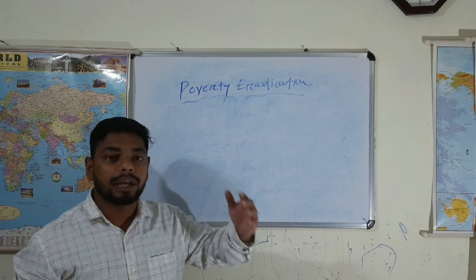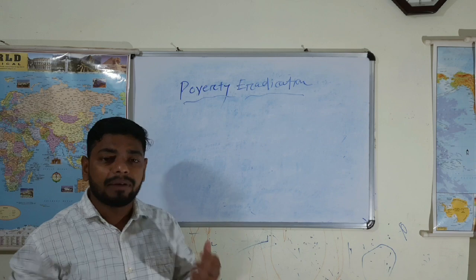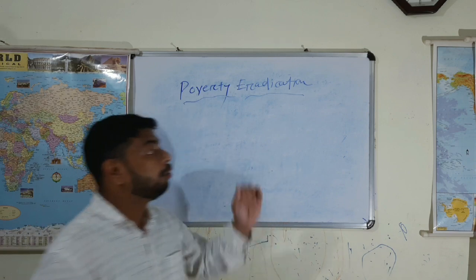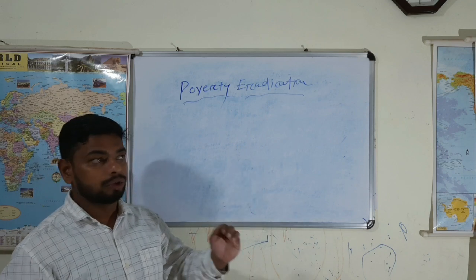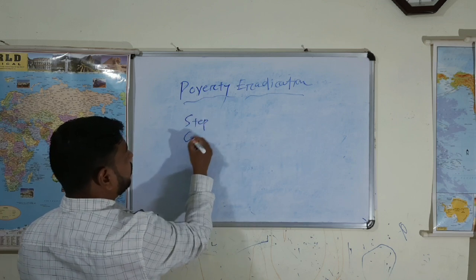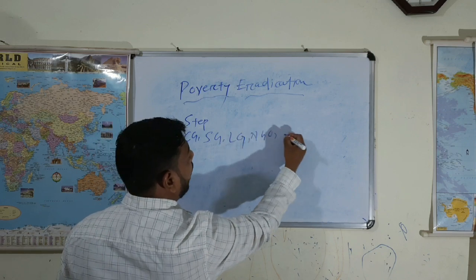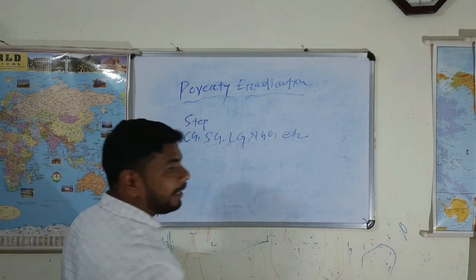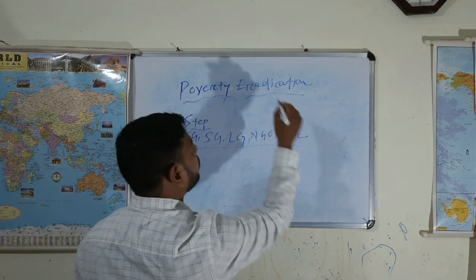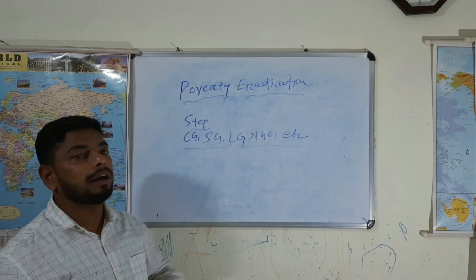Various steps are taken by the central government, state government, local government, various NGOs, in an economic and humanitarian way, to reduce poverty. Many want to reduce poverty, to eradicate poverty; these efforts are called poverty eradication.